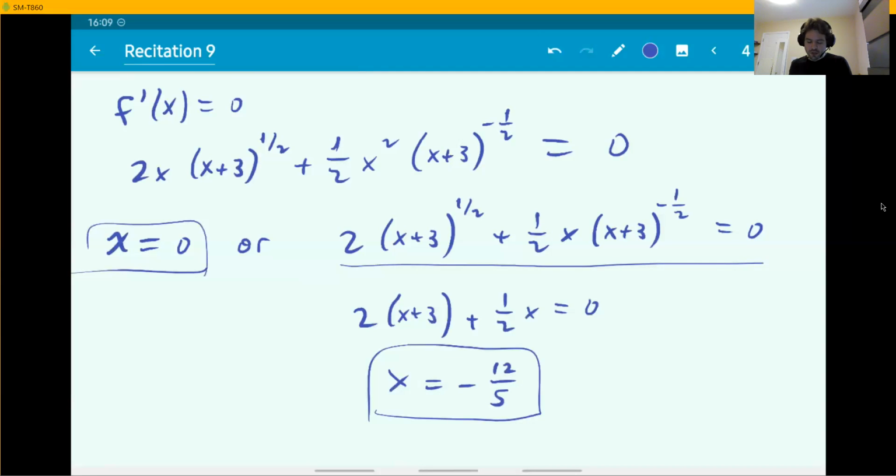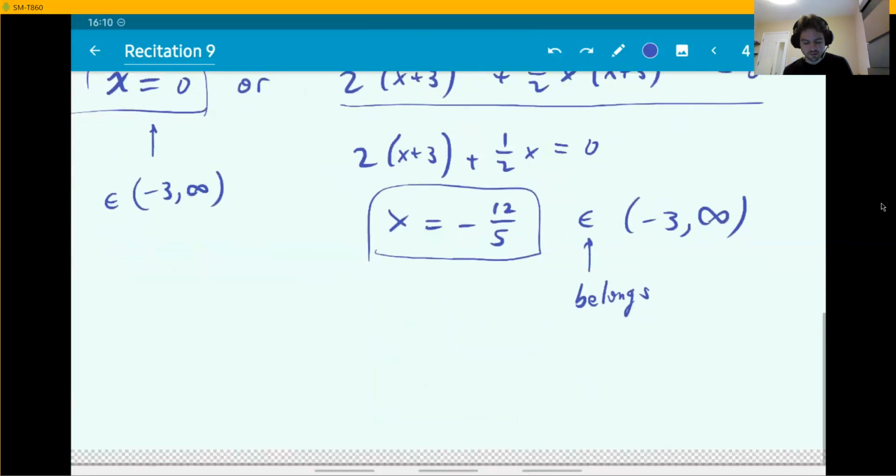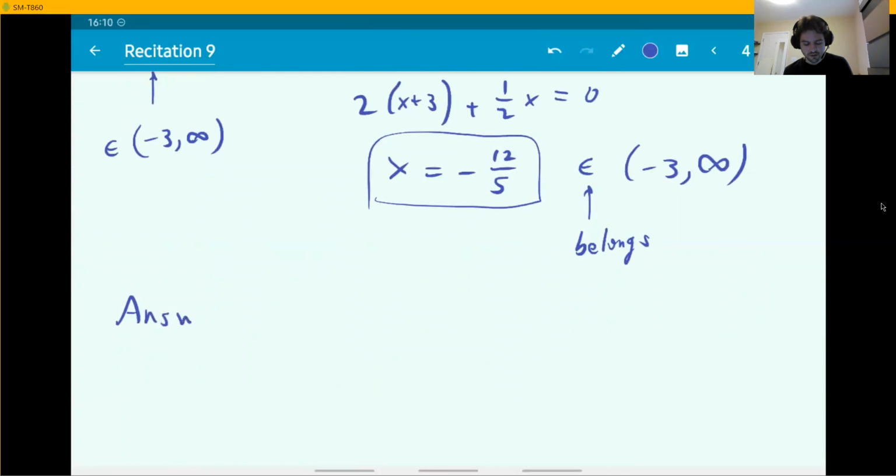Which, by the way, you should check. It does belong in, remember this symbol here means belongs, it belongs in the domain where we are looking for these critical points, as well as this one. It also belongs between minus 3 and infinity. Minus 12 over 5 is minus 2.4, larger than minus 3. And 0 is also larger than minus 3. So these are valid critical points. And those were the only two that we found.